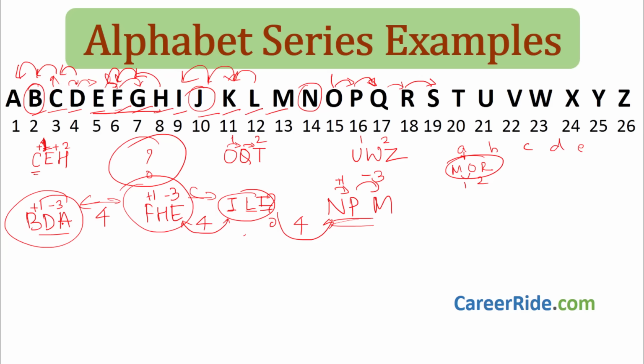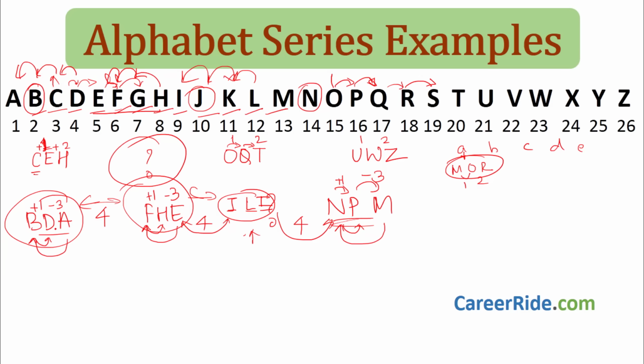Over here what do we have? We have BDA, okay. Now we know A comes before B. So what we can write? We can write this as A is there, then B comes, and then D comes. We skip C and then D comes. Over here, E is there, then F comes, then we skip G and H comes. Just like this. Over here, M is there, then N comes, then we skip O and then P comes. Correct? This is also a logic.